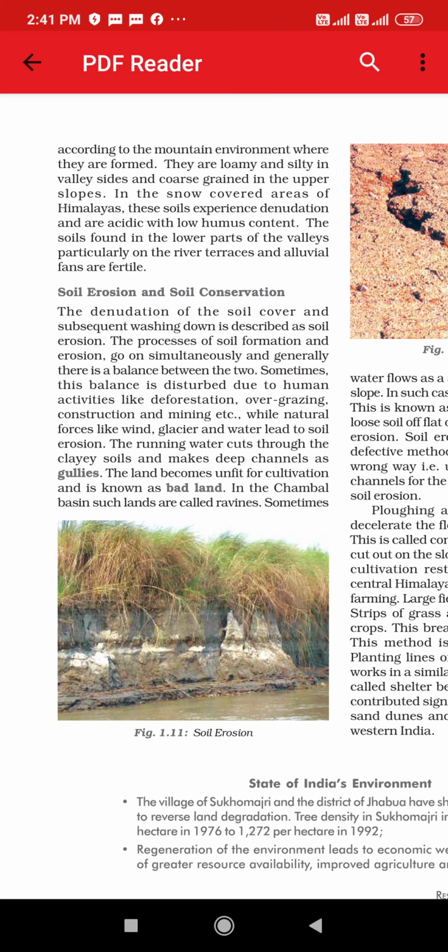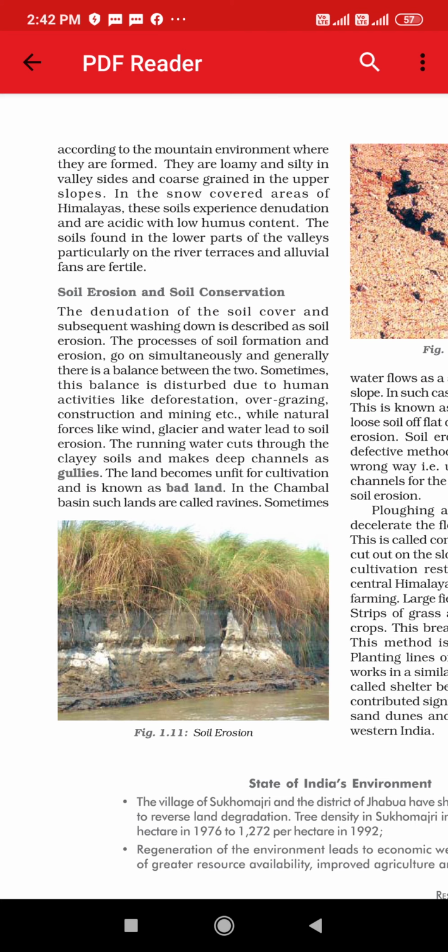So the process of soil formation and erosion goes on simultaneously. How soil will be formed? If we take an example of alluvial soil, if rivers are flowing, then with the rivers flowing we can see the alluvium deposit, so we can say that soil is formed there. But if rainfall appears or the wind blows, then the top layer of the soil is removed and washed away, right?